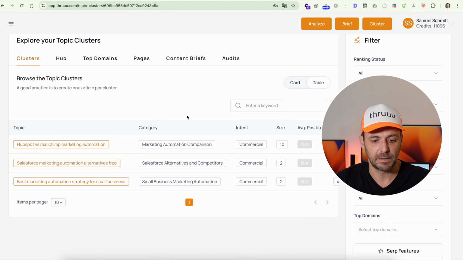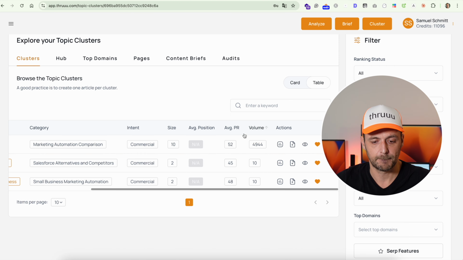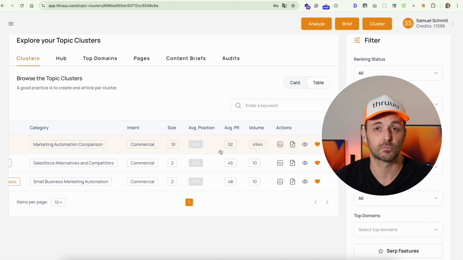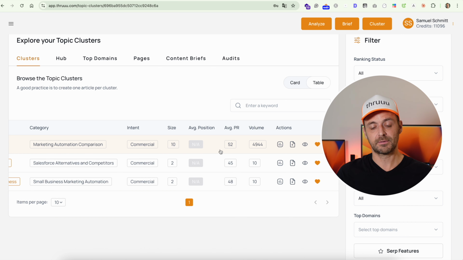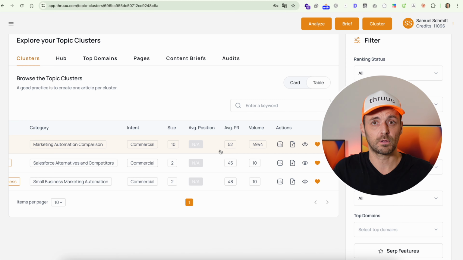I can also move to the table view if you prefer. Here you can see I have my 3 topics, so 3 potential articles with commercial intent, and you can see also the volume. So again, the volume can be important if you want to set some priority. This is why I said initially when you upload a list of keywords, try to include volume information.